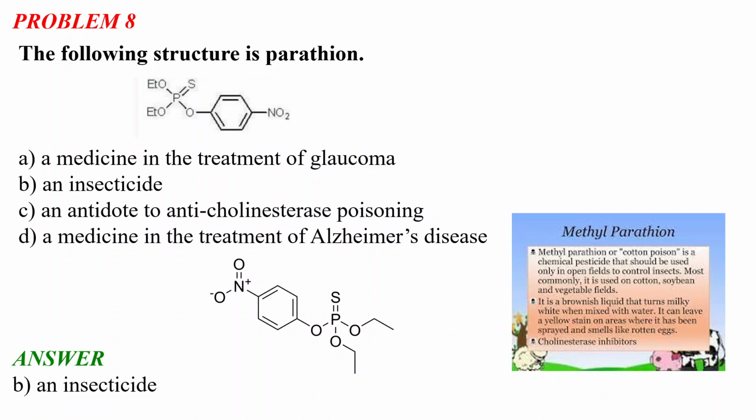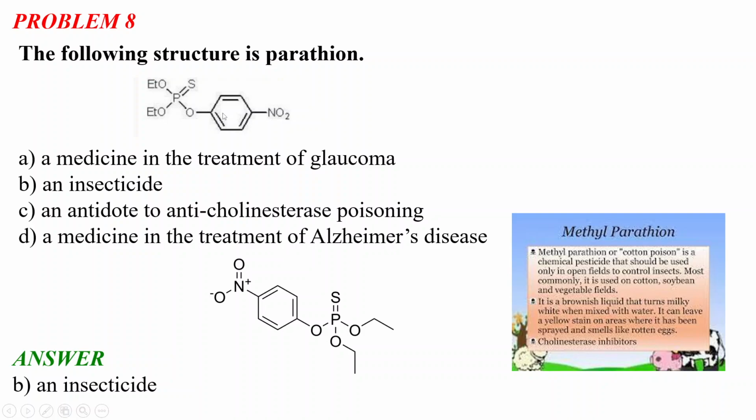It is a chemical pesticide that should be used only in open fields to control insects. Most commonly, it is used for cotton, soybean, and vegetable fields. It is a brownish liquid that turns milky white when mixed with water, and it can leave a yellow stain on the areas where it has been sprayed, and it smells like rotten egg. It is a kind of cholinesterase inhibitor.